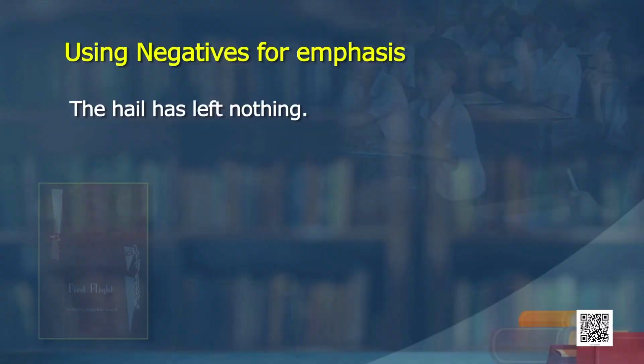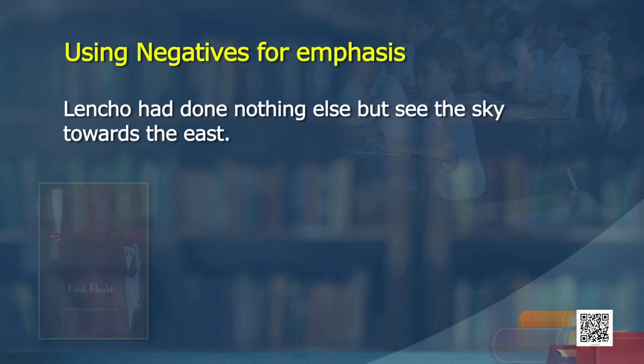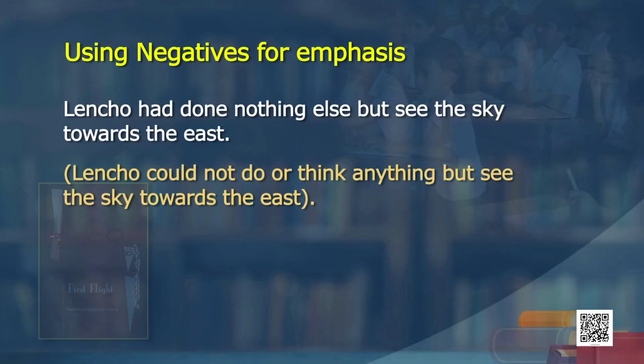Look at the second one. The hail has left nothing. That means, the hail has destroyed all the crops. Next sentence. Lencho had done nothing else but see the sky towards the east. So, this is also from the story. Lencho had done nothing else but see the sky towards the east, because there was nothing else to see, meaning some hope and there is nothing else to do. This means Lencho could not do or think anything but see the sky towards the east.